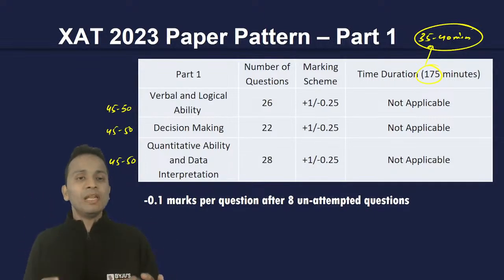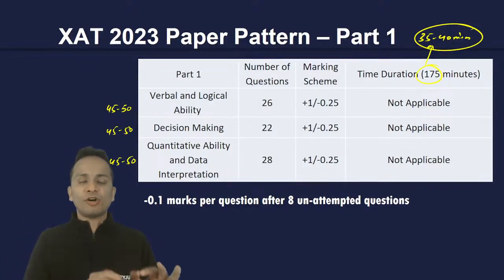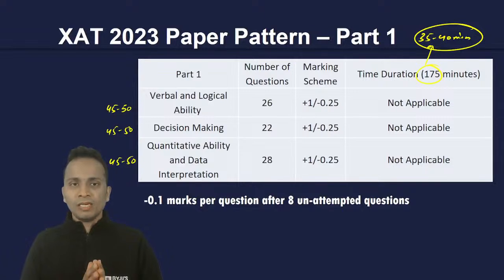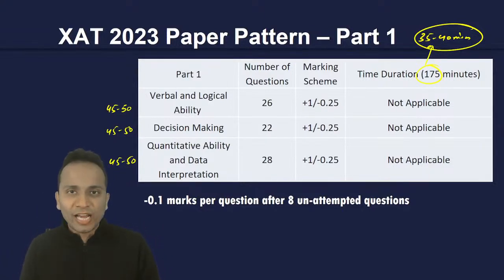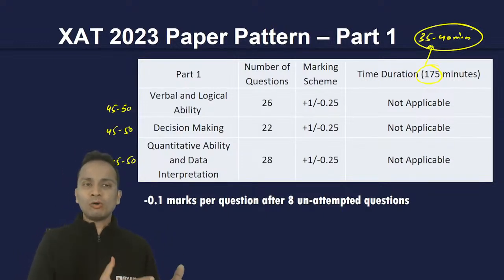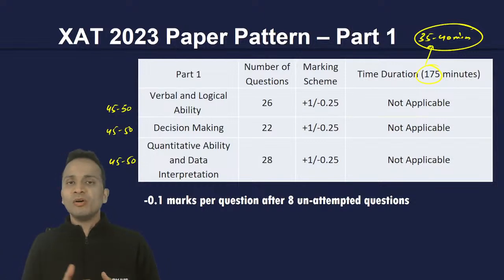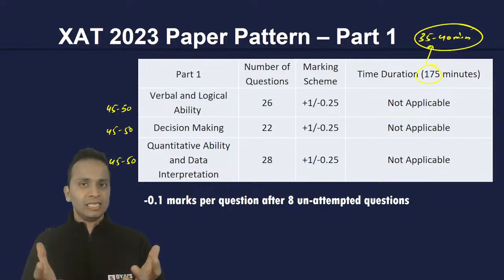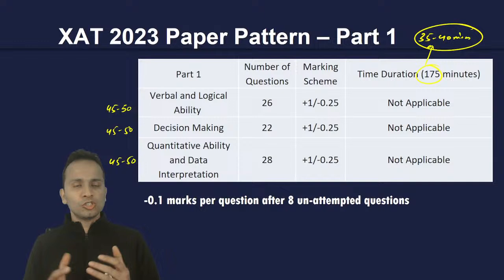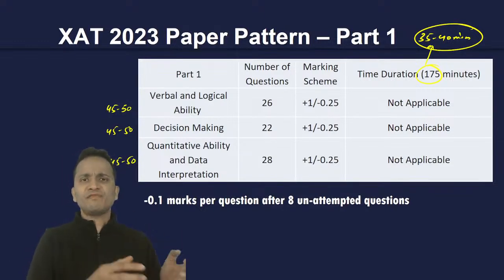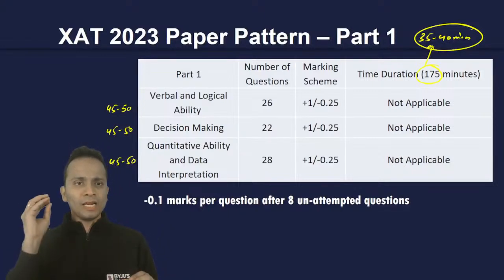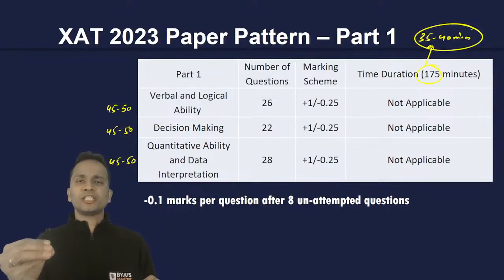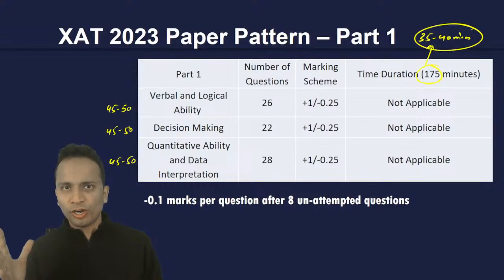अब ये जो मैंने टाइम लिखा हुआ है 45-50, ओके, ये हार्ड एंड फास्ट नहीं है. It's not that you will have to spend equal amount of time in all the three sections. Okay, so if you want to come out a little early from verbal ability and logical ability section, yes, you can do that. So if you feel like fine, 35 minutes, 40 minutes में मैंने enough number of questions attempt कर लिए हैं, then you can come out of this section even after 35 or 40 minutes.